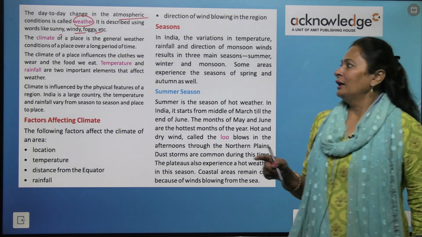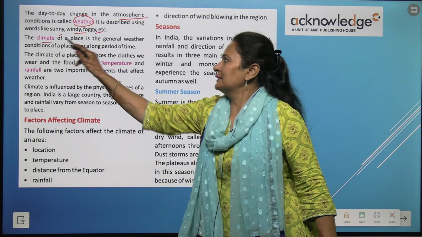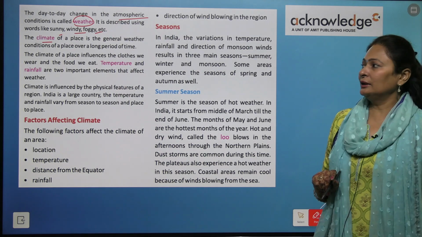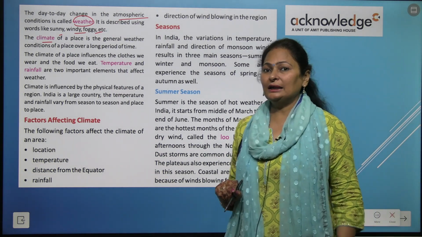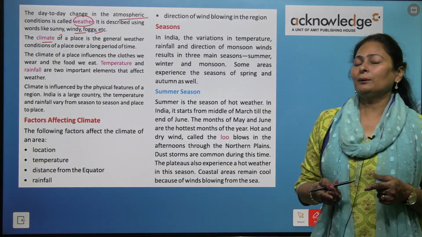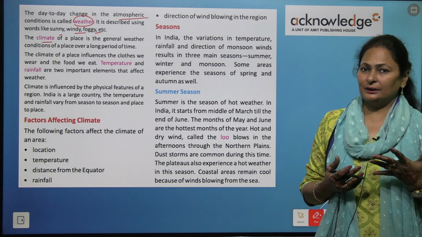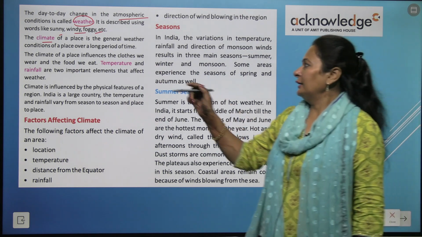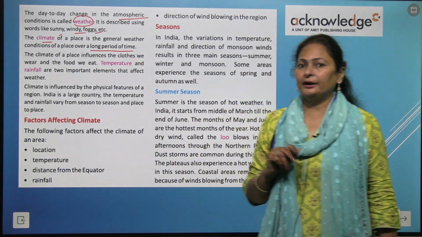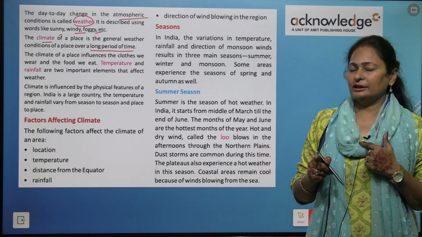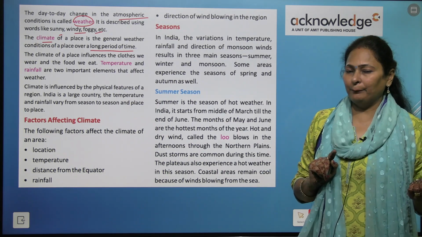There is a difference. Climate of a place or area is the general weather condition of a place over a long period of time. It won't change many times in a day, right? So there's a difference between weather and climate.